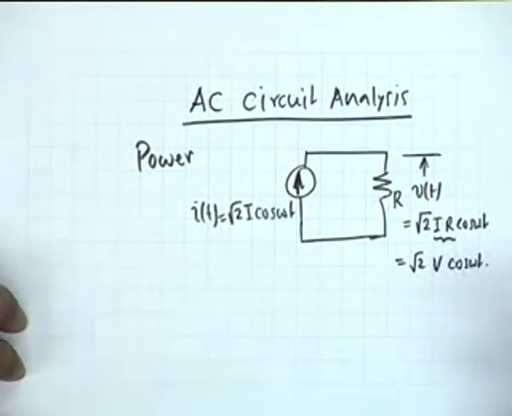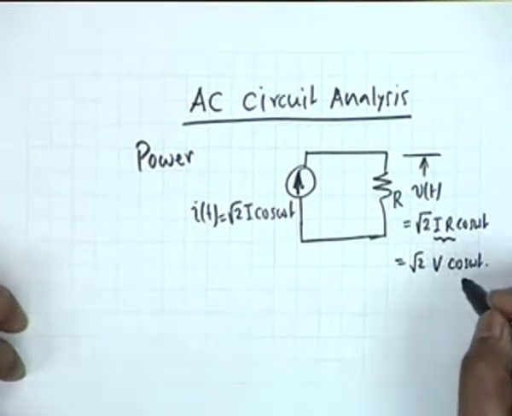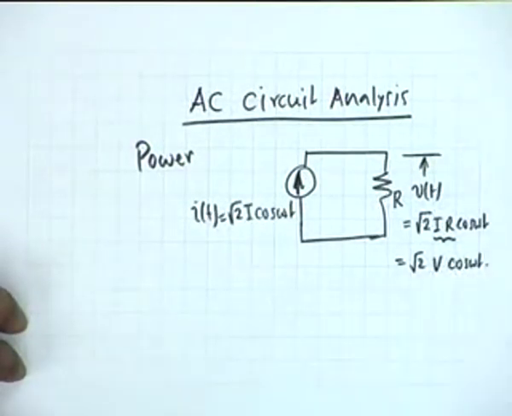The corresponding phasors are I at 0 degrees and V at 0 degrees. Alright.